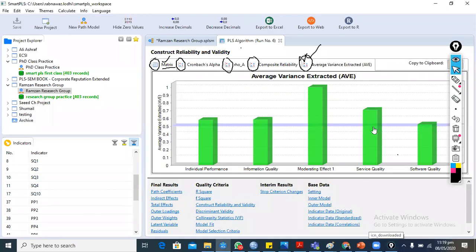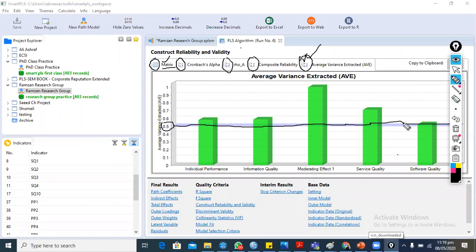Graph option, just click it. Oh, this is great. So the software is showing the minimum threshold value, which is 0.5 according to the standard, and this is the line. The software automatically drew the line on each construct.